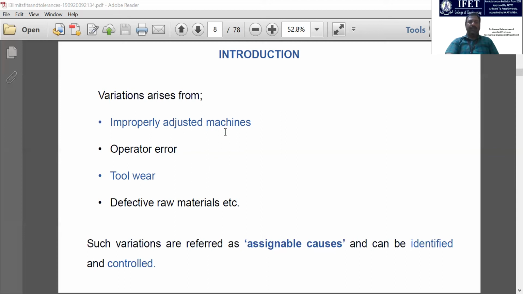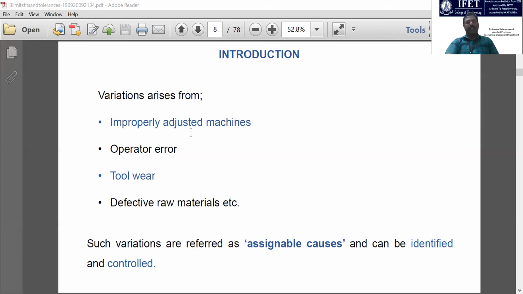Okay, so improperly adjusted machines. Whether your manufacturing machines are a CNC lathe, CNC milling machine, or a conventional lathe, milling machine, or drilling machine, whatever machine it may be, these machines should be properly maintained. If they are not properly maintained or calibrated, then they are not fulfilling the exact objective of the machining process.